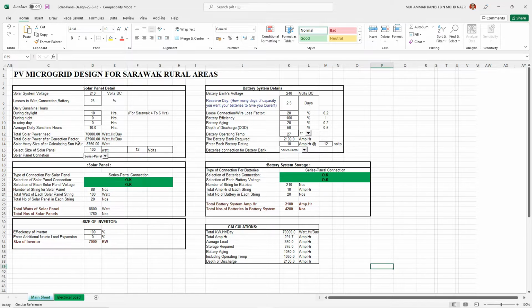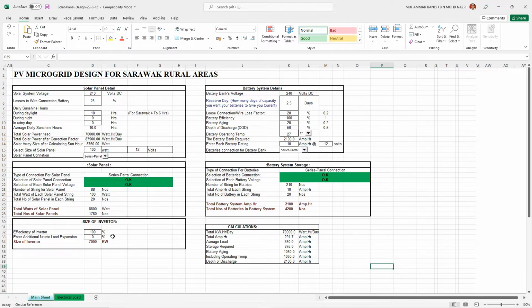For the solar panels, the number of strings for this design for the load of 70 kilowatt is 88 strings, and the total watt of each solar panel string is 100 watt. So the total number of solar panels in each string is 20. The total watt of solar panels is 8800 watt, and the total number of solar panel strings is 1760.